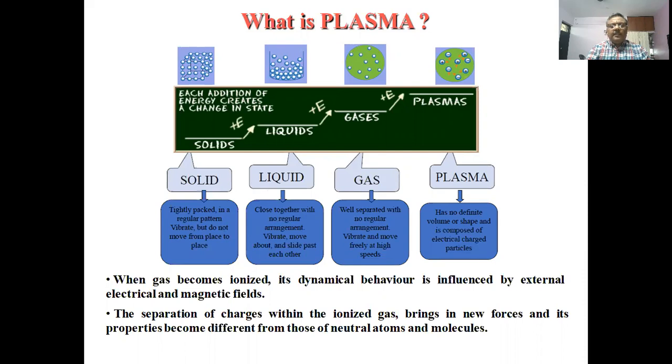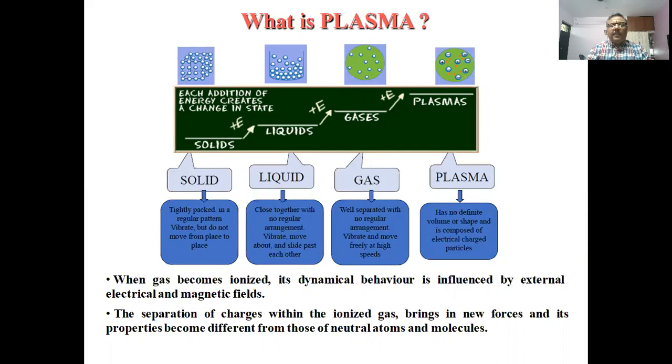Basically, when we start studying matter, we are told that there are three states of matter: solid, liquid, and gas. These three phases have well-defined characteristics. The solid has a well-defined lattice pattern that is tightly packed. The particles vibrate about their mean positions but cannot move from here to there.